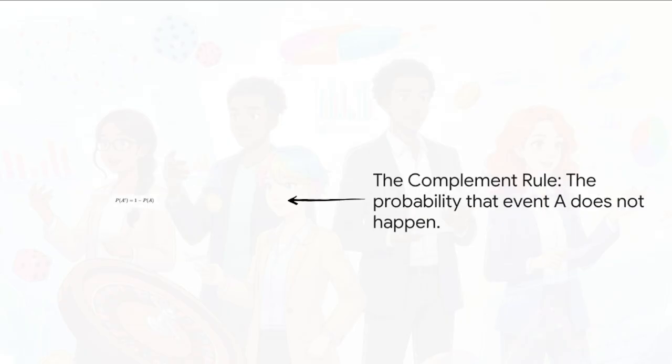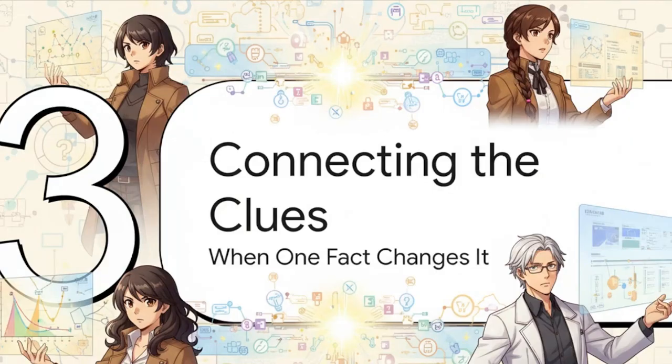It's called the complement rule. Basically, the formula just tells us that the probability of something not happening is just 1 minus the probability that it does happen. So if there's a 70% chance of rain, you instantly know there's a 30% chance it won't rain. It's a really simple but super useful trick to have in our toolkit. All right, so we've got the basics down.